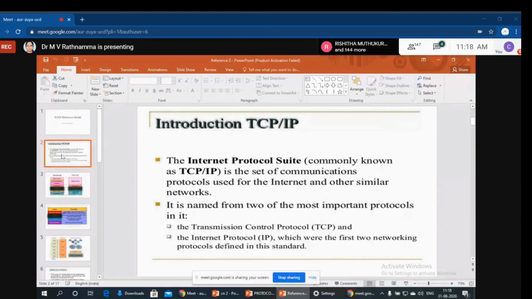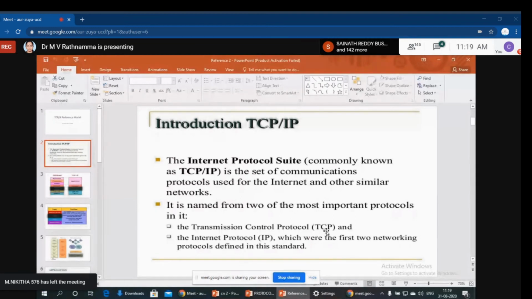Now, coming to the introduction here, the Internet Protocol Suite, TCP meaning Transmission Control Protocol, is used for the Internet and other similar networks. It is named for two most important protocols. Why it is called TCP/IP means it has mainly two important protocols.